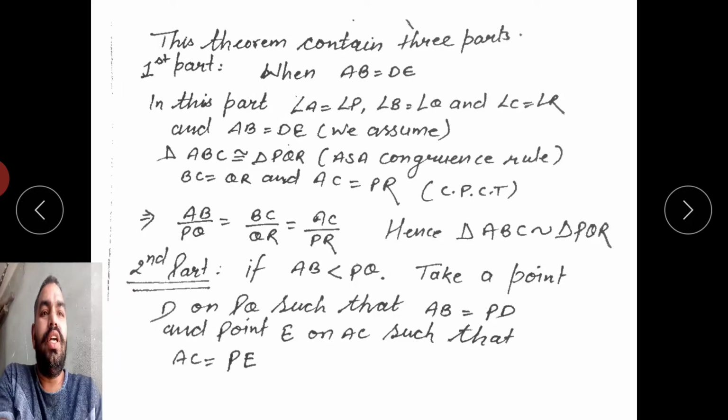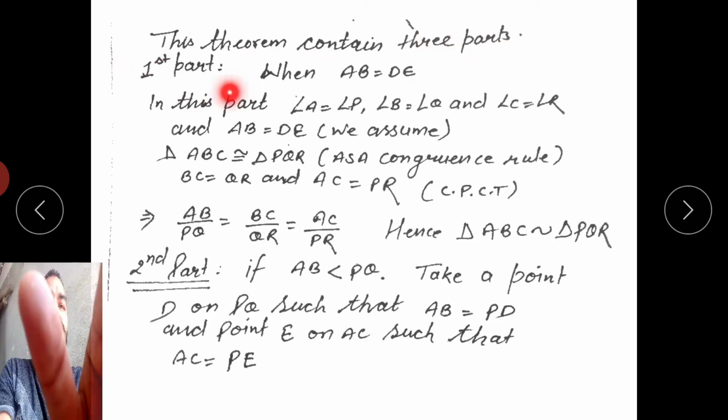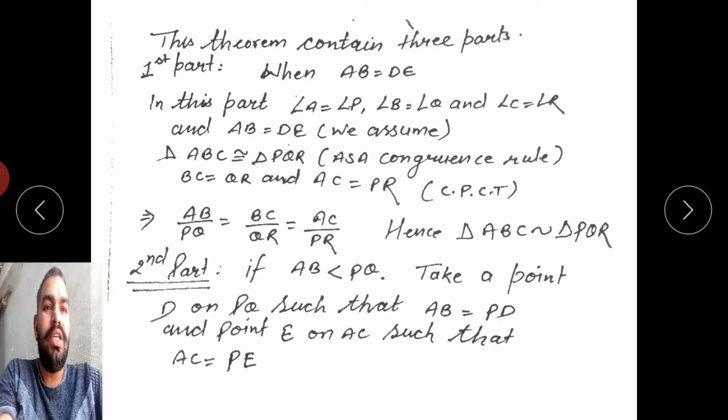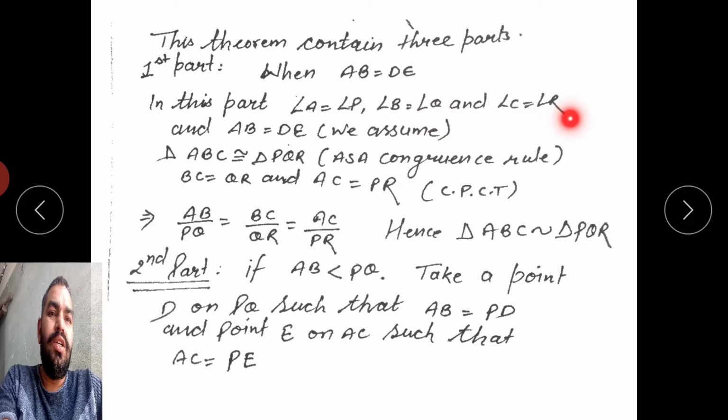This theorem contains three parts. We are going to prove this theorem in three parts, or three cases. First part, when AB is equal to PQ, sorry, this is PQ, I wrote it wrong here, because we have to take the triangle PQR. In this part, angle A is equal to angle P, angle B is equal to angle Q, angle C is equal to angle R, and AB is equal to PQ, we assume.